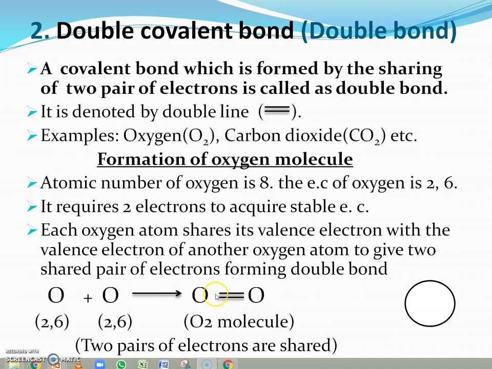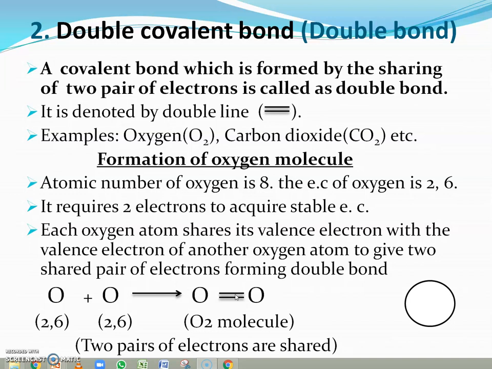This double line indicates that between the two oxygen atoms there is a double bond, or we can say that the two oxygen atoms are bonded to each other by a double bond. A single line will represent one pair of electrons, and a double line will represent two pairs of electrons.